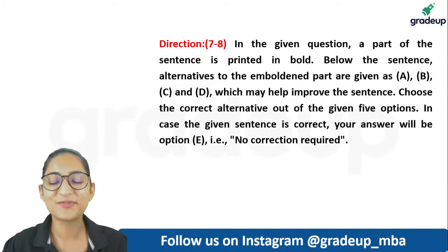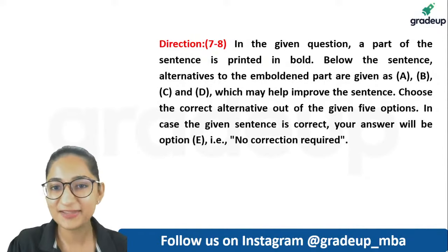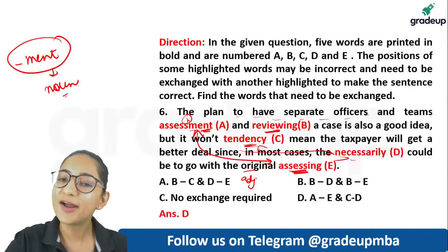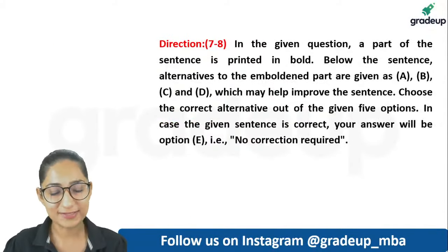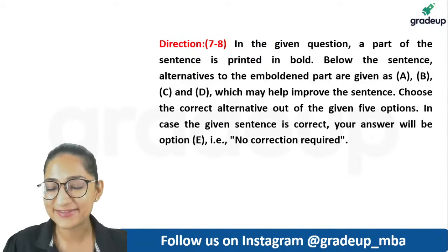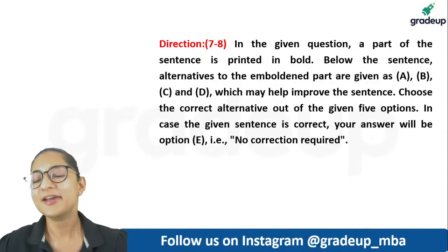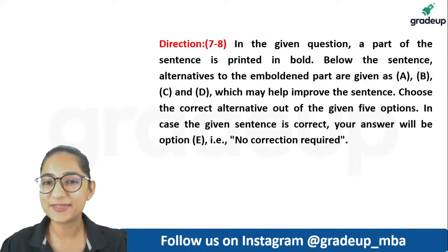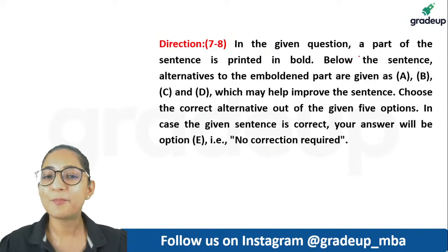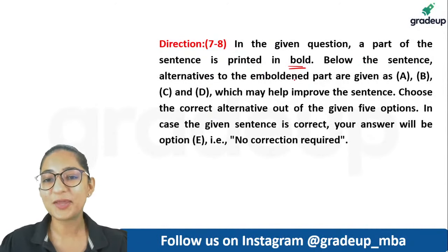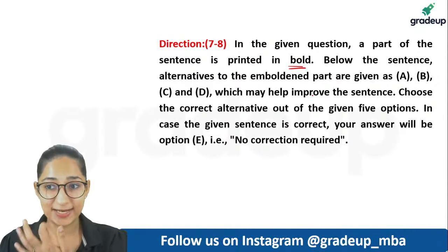So 3 topics we've already covered. We have covered fill in the blanks, synonyms and antonyms, and we've also looked at these word exchange questions. The last part now, because we said that we'll do four types of questions in one class, so we'll have an idea about the level of the question and what kind of questions are asked. So the last type is here. In the given question, a part of the sentence is printed in bold. Below the sentence, alternatives to the emboldened part are given as A, B, C, D, which may help improve the sentence. Okay.